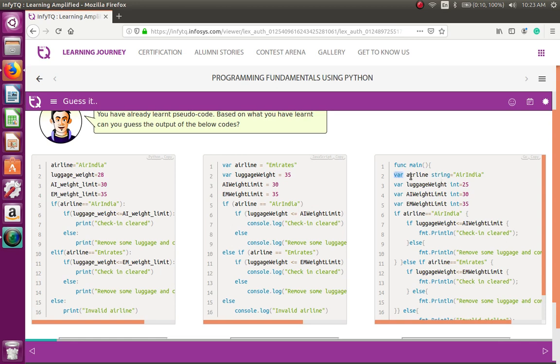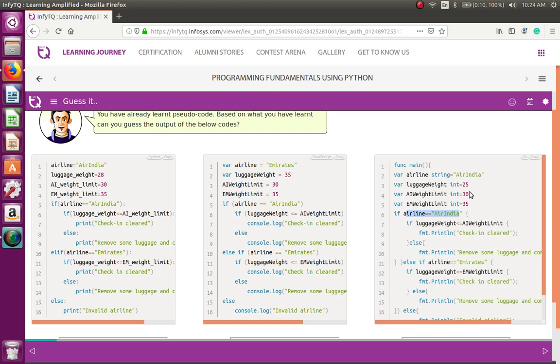Airline: the variable keyword they use, then the variable name, then they mention the type of the variable. So here the airline value is Air India. Let's look at if airline equal to Air India, this part is true. Look at this, here we are using curly braces and all that, and the rest of the two languages we have not used.